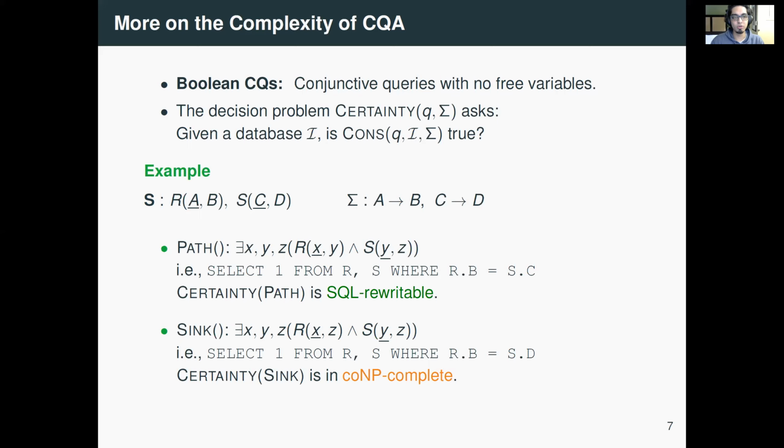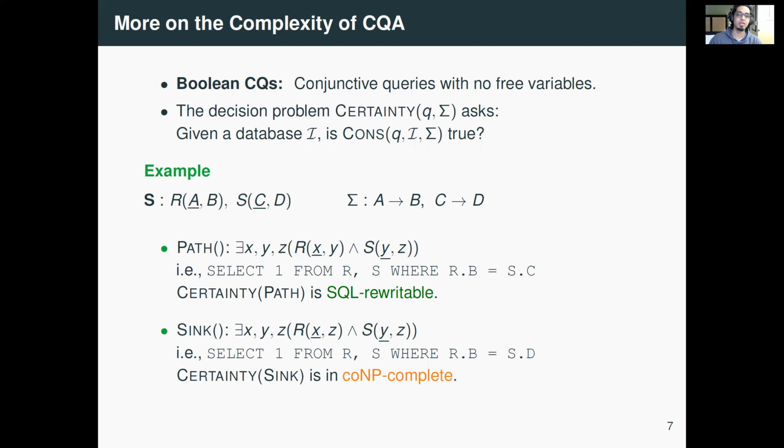So you're looking for the existence of 3 values x, y, z, such that x, y is present in table R and y, z is present in table S. In SQL, this could be a query select 1 from R and S, where you equate the attributes R.B and S.C. Interestingly, computing consistent answers to this query is SQL rewritable. That is, you can compute the consistent answers within an SQL engine, within a database engine.